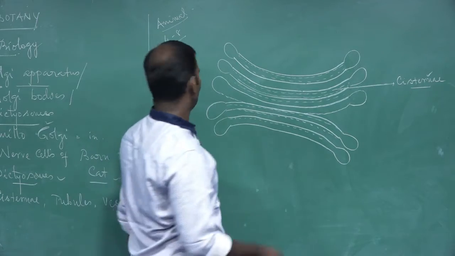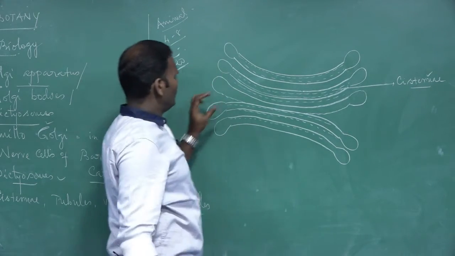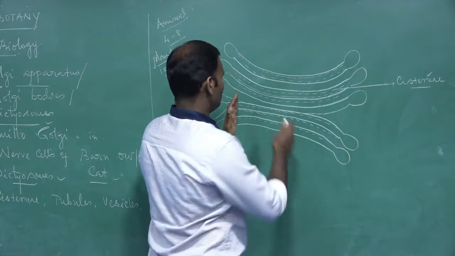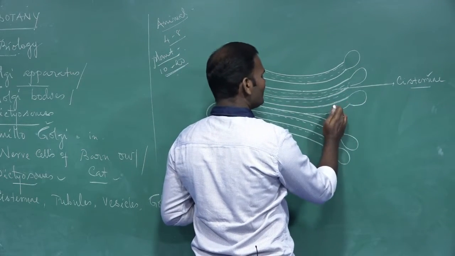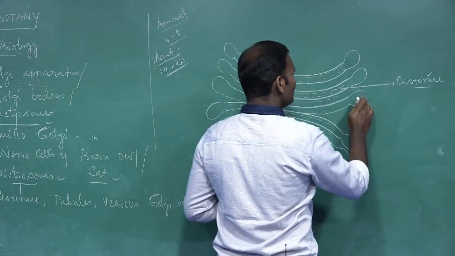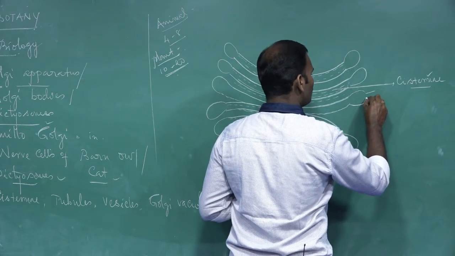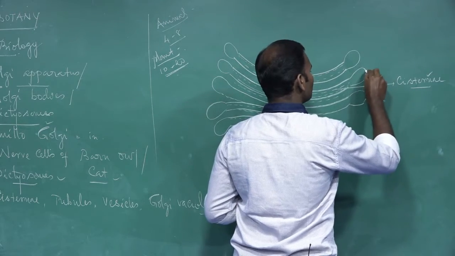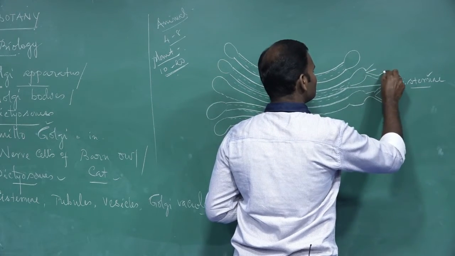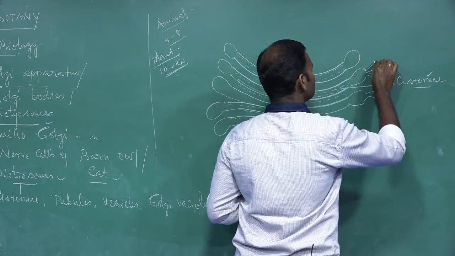These sac-like flattened membrane structures, at the peripheral edge, divide to form a network of tubules.